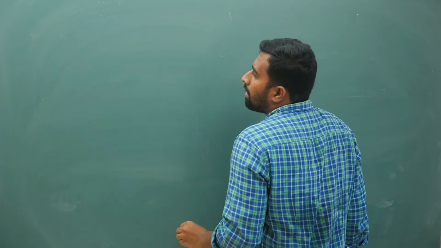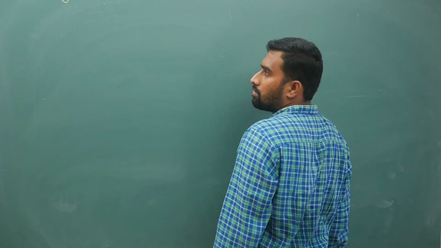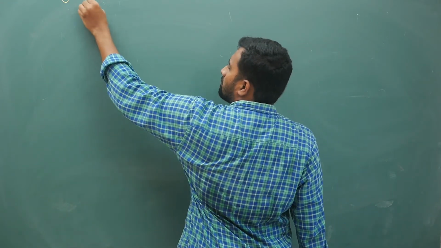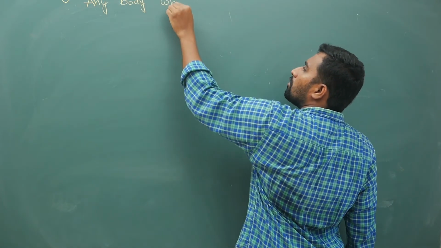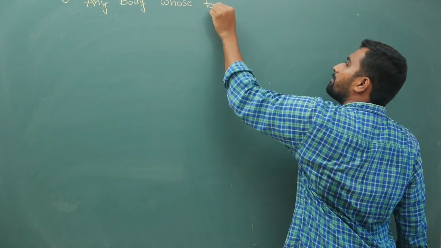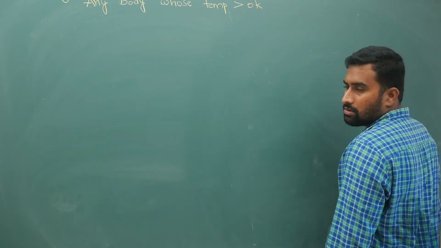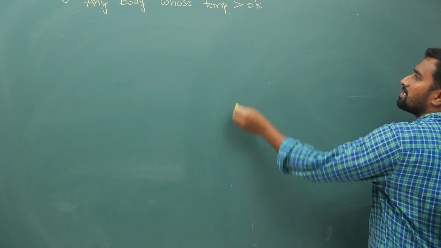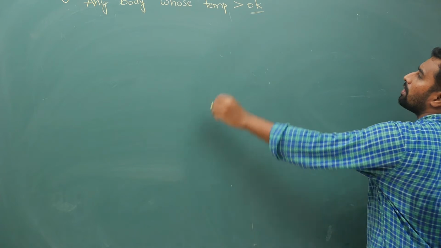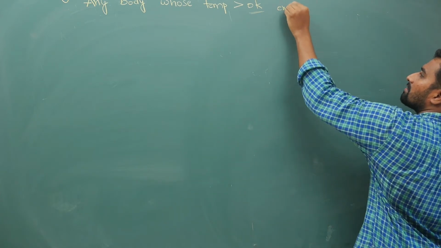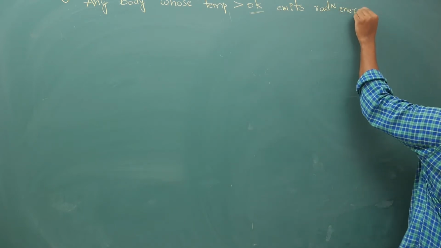Now first and foremost important point is, any body whose temperature is greater than 0 Kelvin, any body whose temperature is greater than absolute zero, absolute scale in the sense Kelvin scale, emits radiation energy, that is your heat radiation.